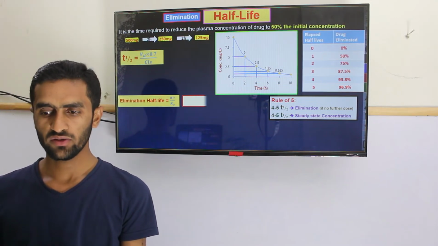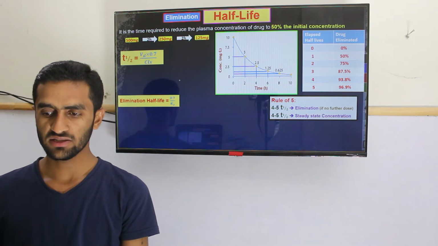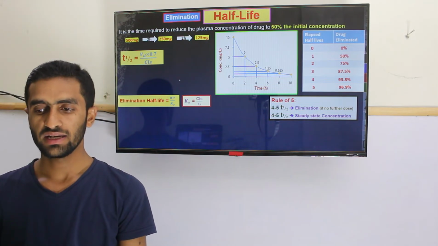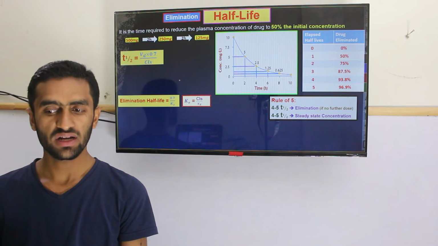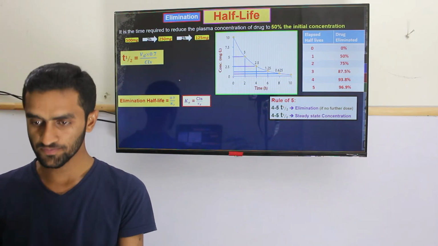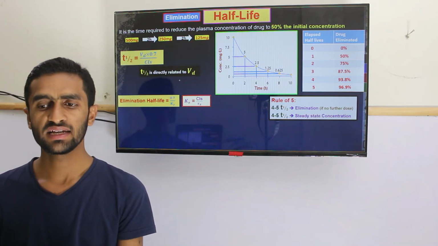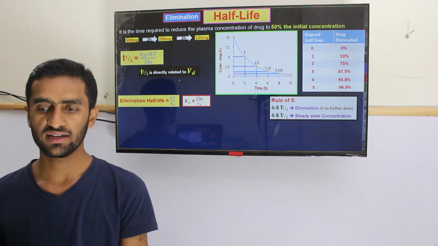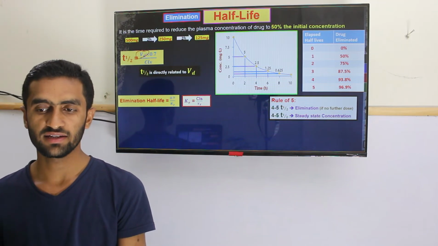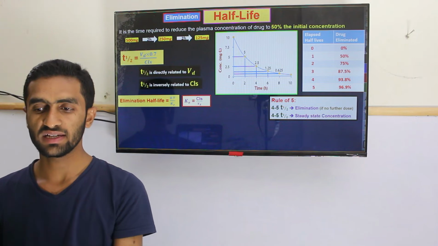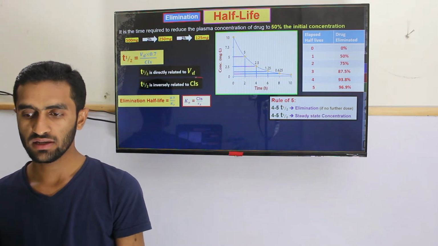The other formula we can use is that K is equal to clearance over VD. So we also use this formula, K is given. But the important thing is that the half-life is directly related to the volume of distribution, but it is inversely proportional to the clearance.